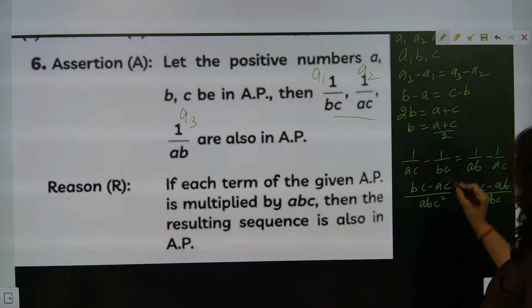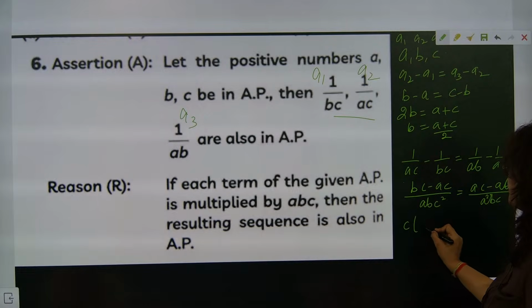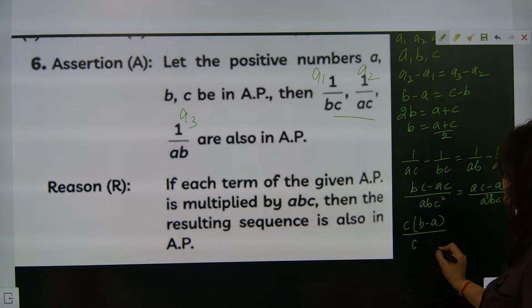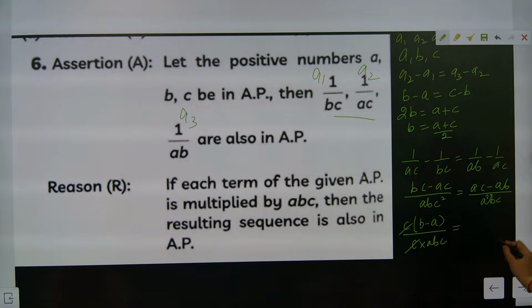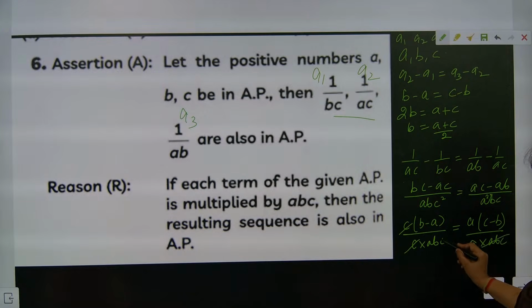Correct? So now if you take C common, it comes as C into (B minus A) by ABC squared, equal to, taking A common, A into (C minus B) by ABC squared. This and this will get cancelled.